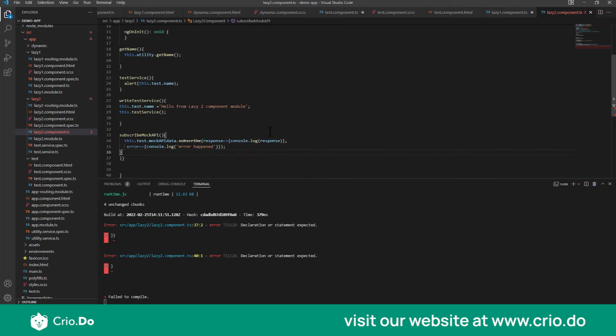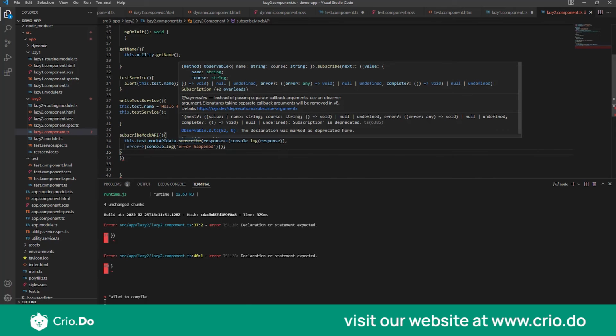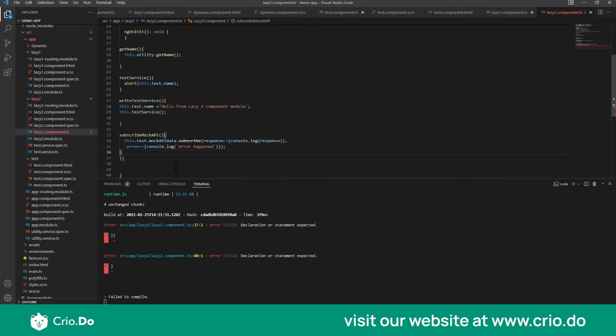And you see this subscribe is showing a slash because it is telling us that it is deprecated, but that is fine. It's only for demo purposes that we are doing it. In the real world, there are only very few scenarios where we'll be doing this. I will also tell you the scenarios where you will use this, but for now just hang on with me.